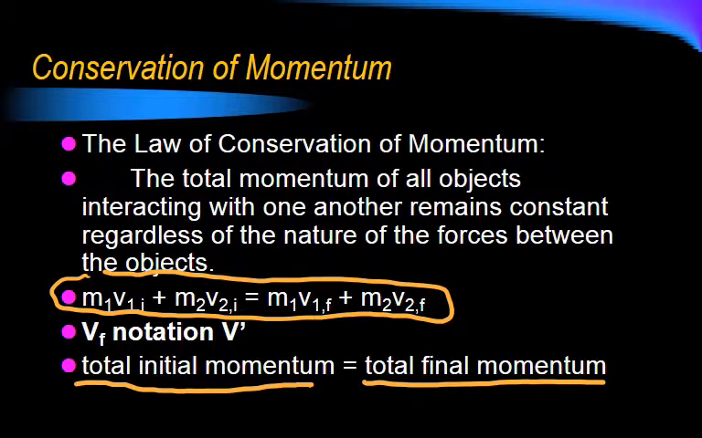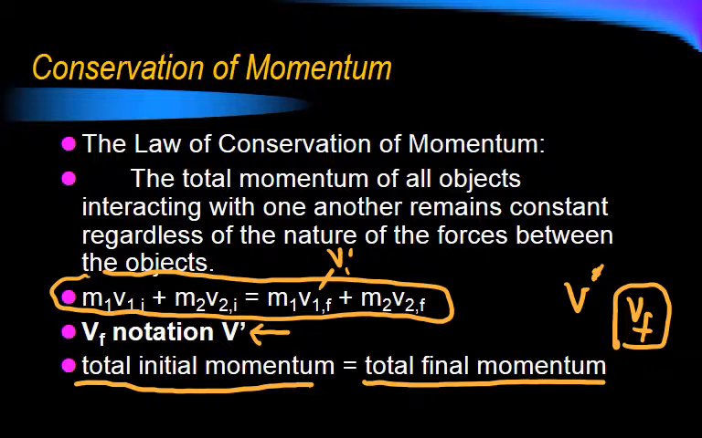m1 v1 initial plus m2 v2 initial equals m1 v1 final plus m2 v2 final. You'll also see this notation too. You'll have v prime representing velocity final. You'll see that in Giancoli. We'll use a combination, depending, but v prime is the same as v final. So v1 prime would be v1 final, and v2 prime would be v2 final.